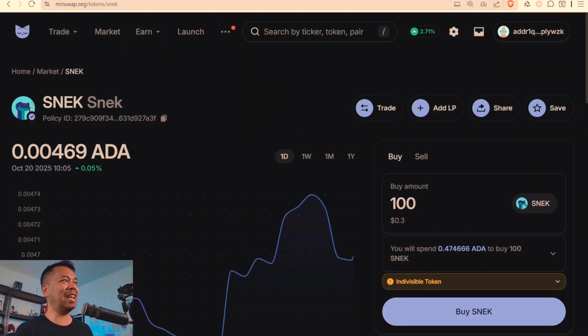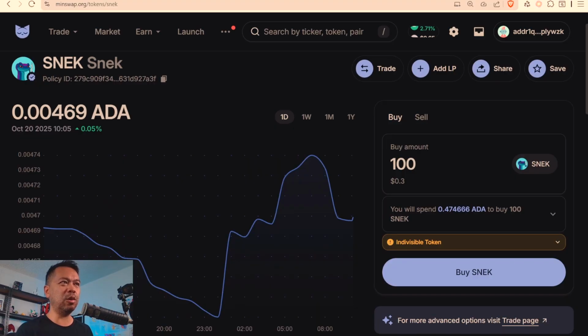The other big thing that you need to know about is price impact. This happens when you're executing a trade on a decentralized exchange and the amount of tokens that you're trading against that particular liquidity pool where the assets are being held is probably too high and is causing an imbalance in the pool and is impacting the price of your trade. Let me show you by example here. So this is the meme coin SNEC, and this one has quite a bit of liquidity in its pool itself. So trading for this one here is usually okay.